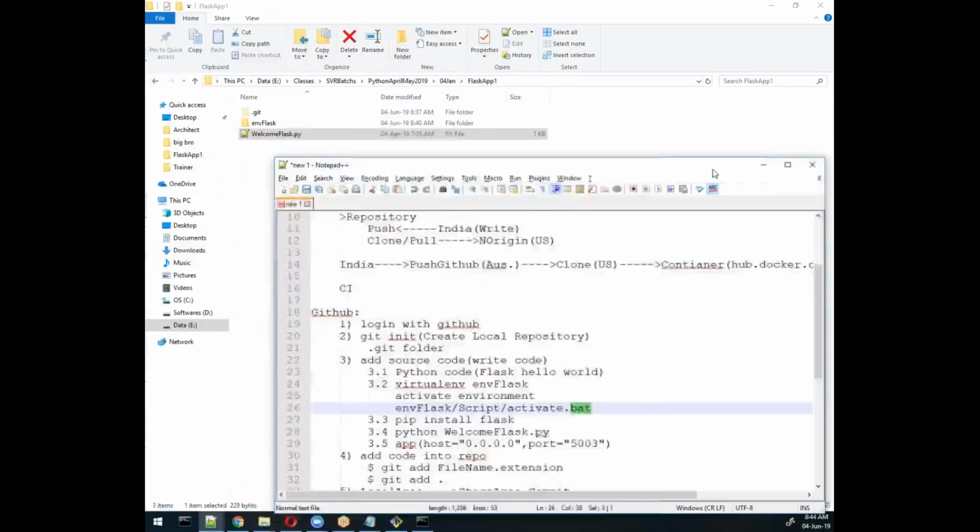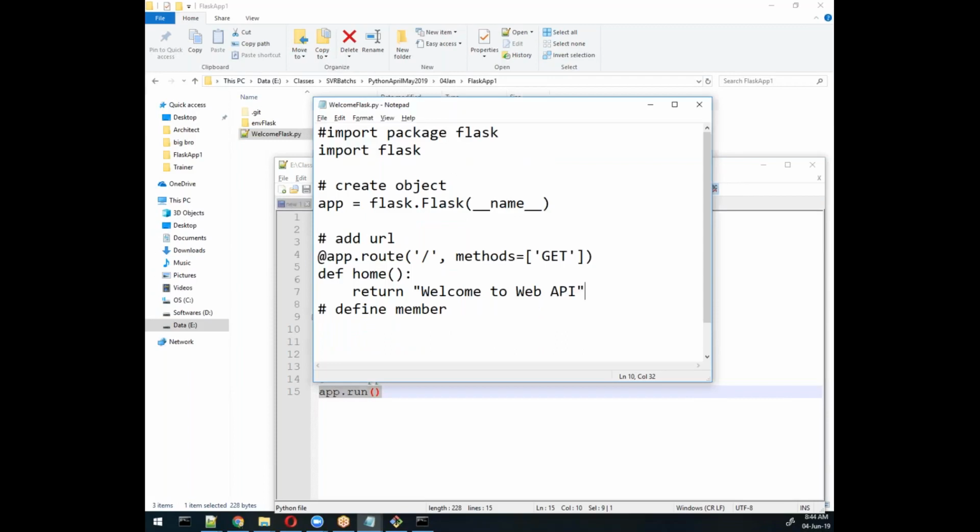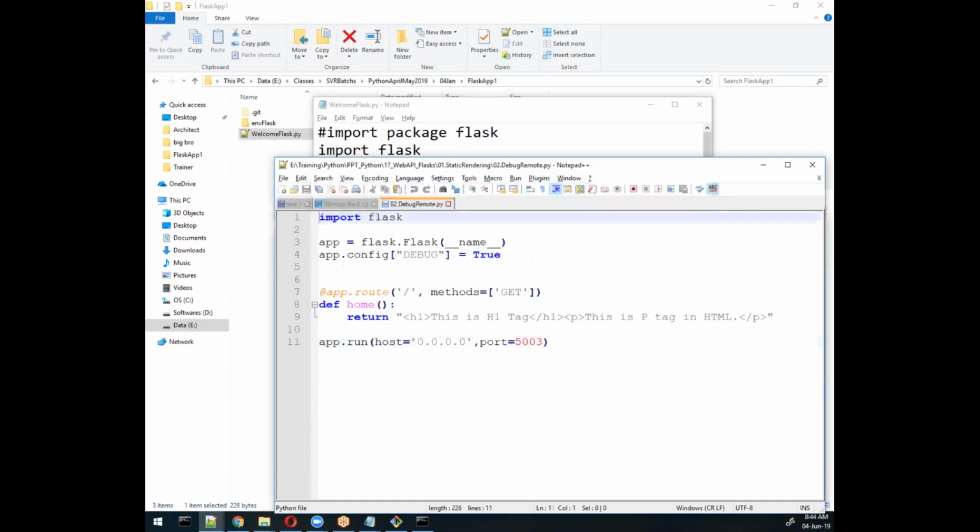Here we will write some code which is very important for us: app.run. What we will do here is write one file, and that file will help us to perform some operation like this. We will write here. So remember, we will use this symbol. This symbol is very important, which will help make our file remotely accessible.